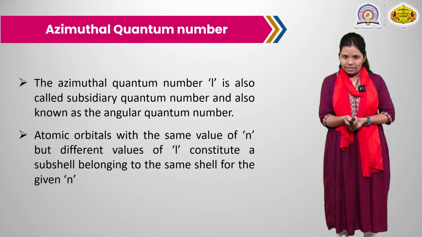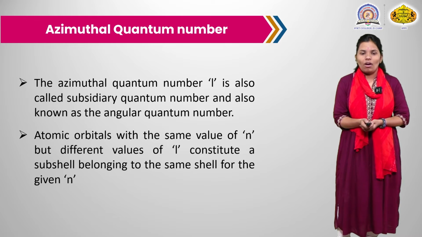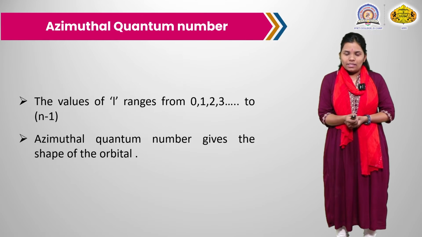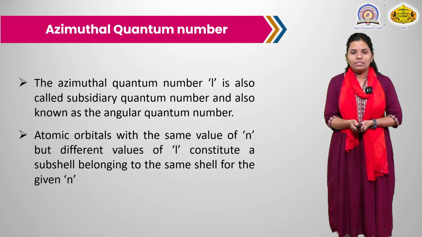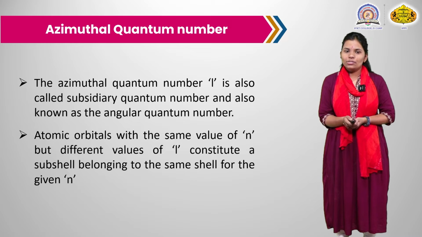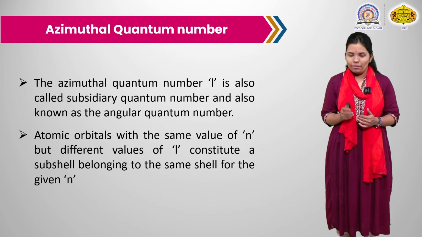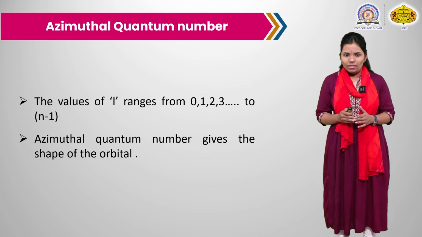It is denoted with the letter L. It is also known as a subsidiary quantum number or the angular quantum number. Atomic orbitals with the same value of n but different values of L constitute a subshell belonging to the same shell for the given value of n. N may be the same, but the values of L differ.